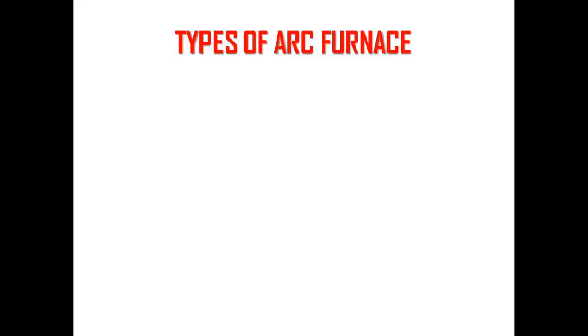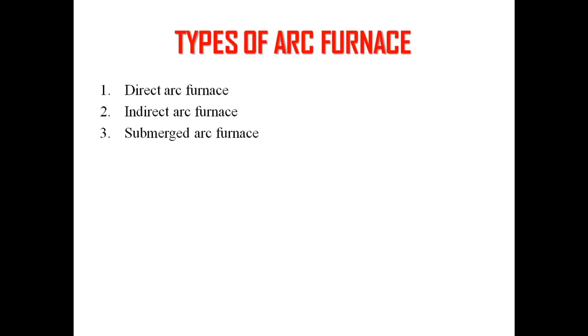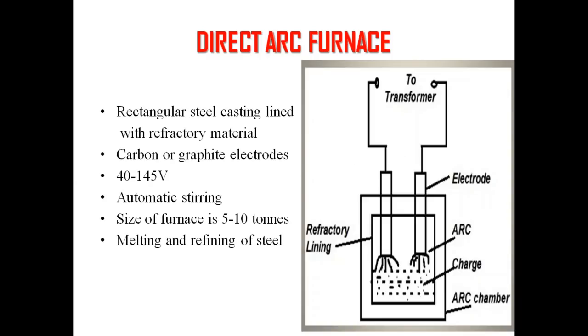Now let us look over the types of arc furnace. There are three types of arc furnaces available, that is the direct arc furnace, indirect arc furnace, and submerged arc furnace. So let's have a look at the direct arc furnace. The direct arc furnace is as shown in the figure here. Here I have shown two electrodes, so this is a single phase direct arc furnace.